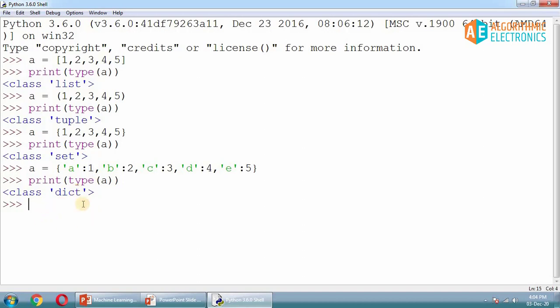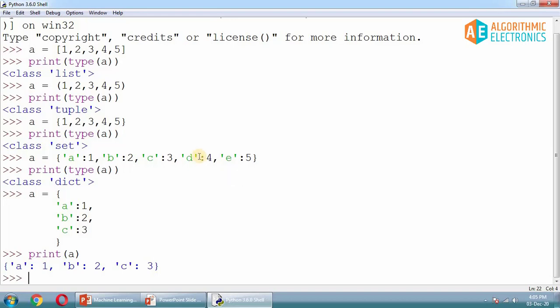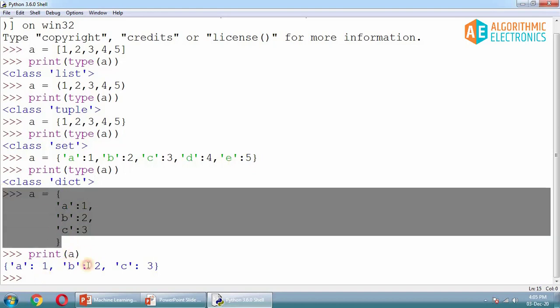So it is a dictionary, and in order to simplify this kind of thing, we generally write a dictionary like this. So if you enter and here A colon 1, then comma, then B colon 2, then comma, and you can write C colon 3, and then you can hit enter, and then this is how you can write a dictionary, so that it looks quite better as compared to the previous thing. If you write everything in a single line, this is quite more readable and looks better.